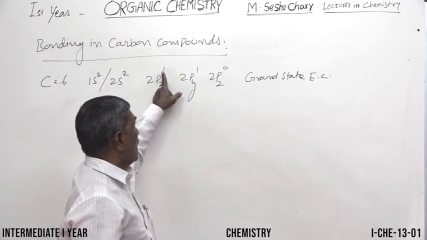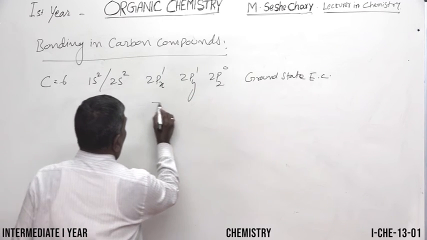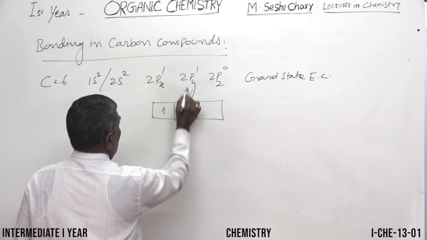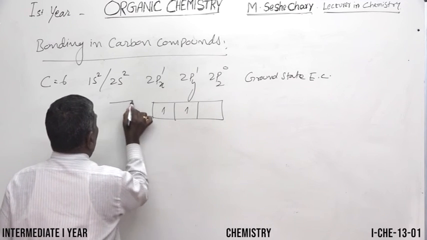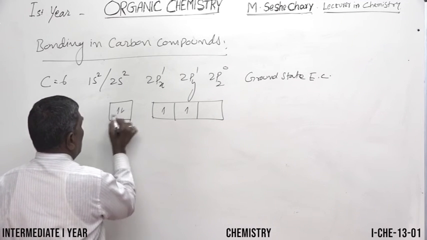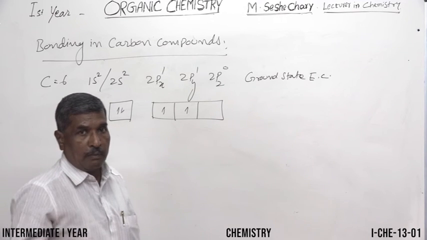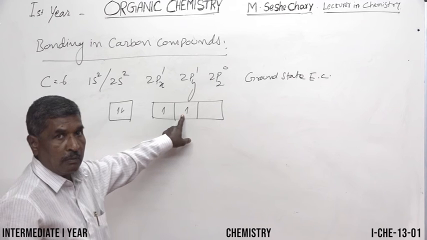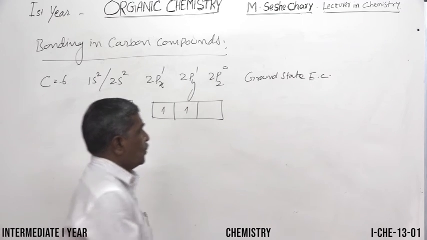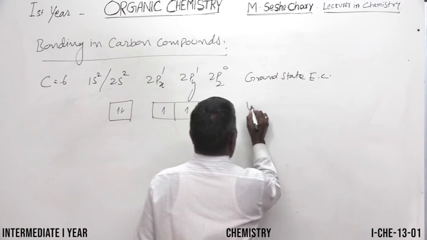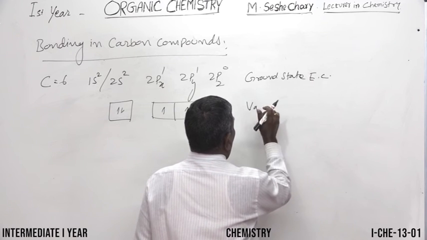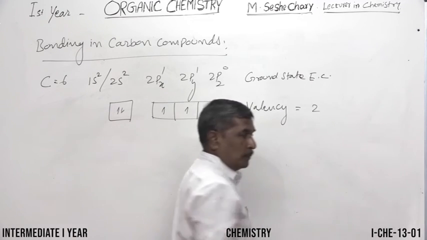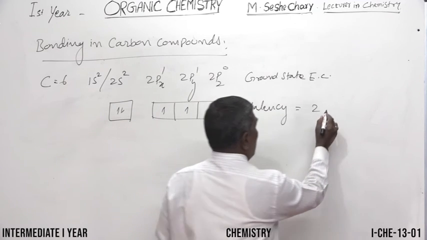Now, how many unpaired electrons? The number of unpaired electrons: here 1, here 1, here none. Here we have 2 electrons. Now, the valency of carbon. Valency of carbon means the number of unpaired electrons. How many are there? 1, 2. So, the valency is 2. It is said to be divalent.